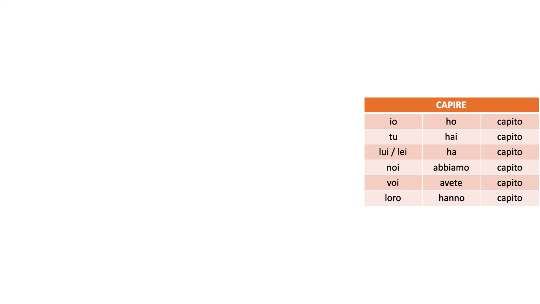And as usual, you can either say the subject or not. You can say just ho capito, right? Without saying io, because the form of the verb avere already tells you who is doing the action. So you can say abbiamo capito instead of noi abbiamo capito, okay? This is the past of capire.